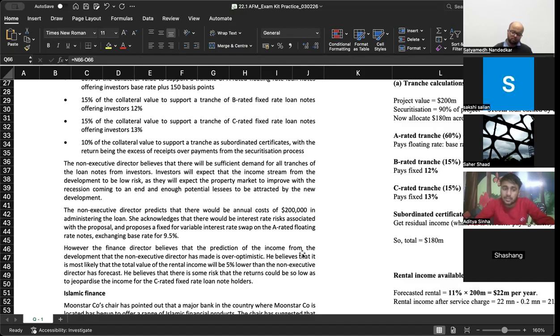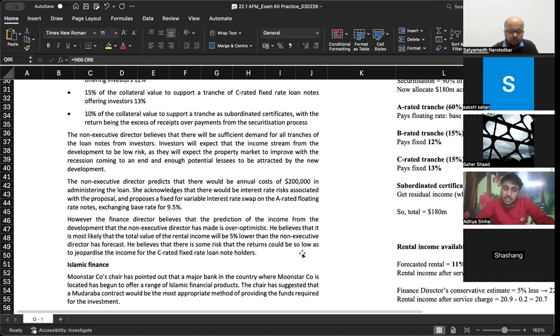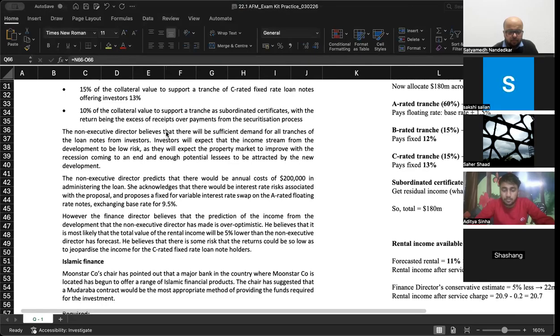However, the finance director believes that the prediction of the income from the development that the non-executive director has made is optimistic. He believes that it is more likely that the total value of the rental income will be 5% lower than the non-executive director has forecast. He believes that there is some risk that the returns could be so low as to jeopardize the income for the C-rated fixed rate note holders.